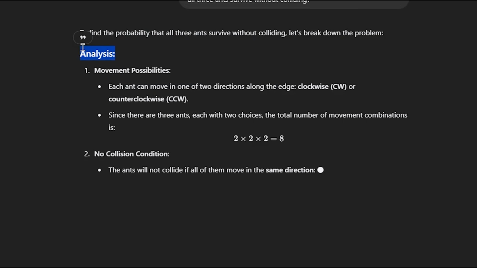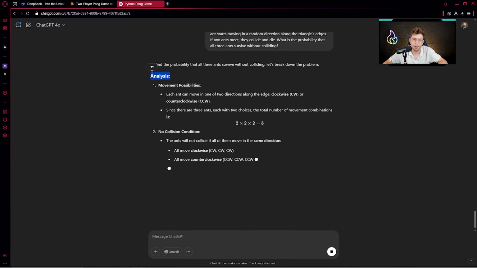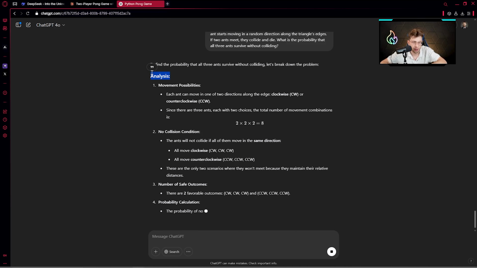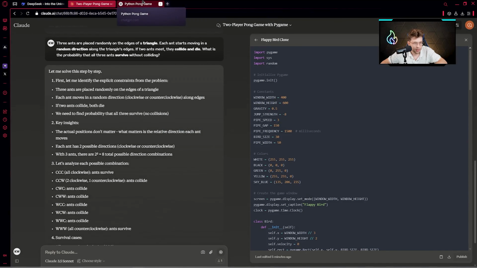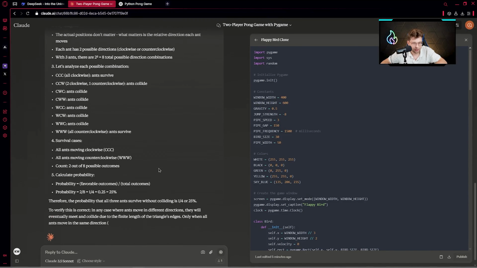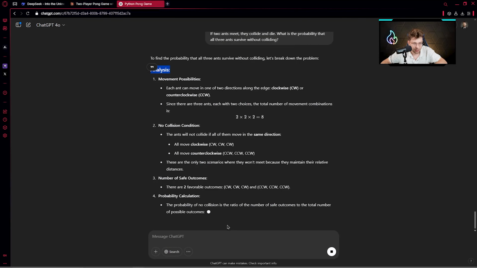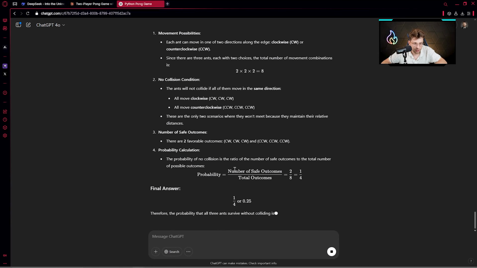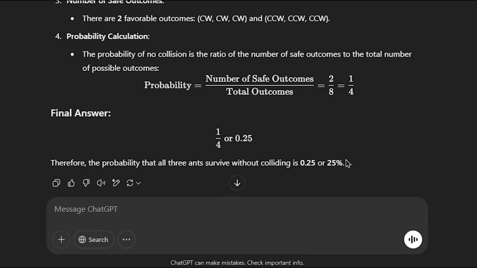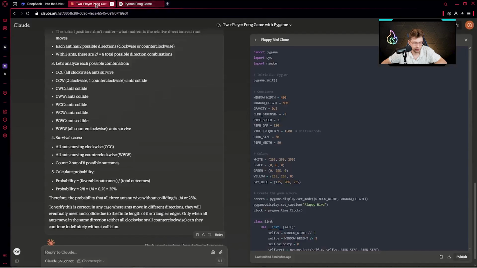So actually with the problem solving, we want to get deep and break the problem into smaller pieces and see how these models are solving this problem. It's very important, so let's see how it works. Right there. Again, Claude is really fast. ChatGPT is still thinking, so let's see the final answer. 25% is correct.